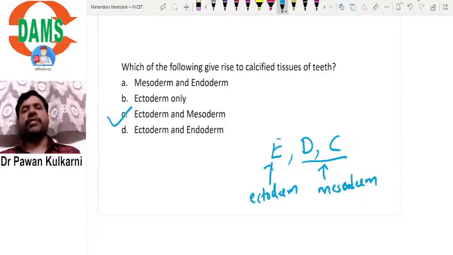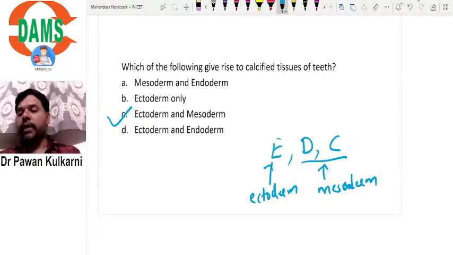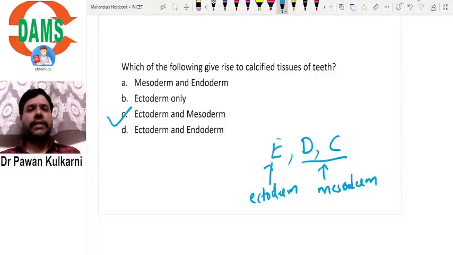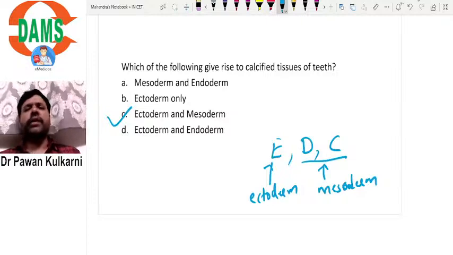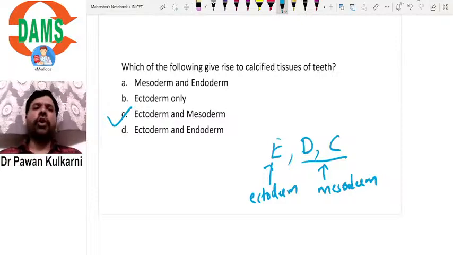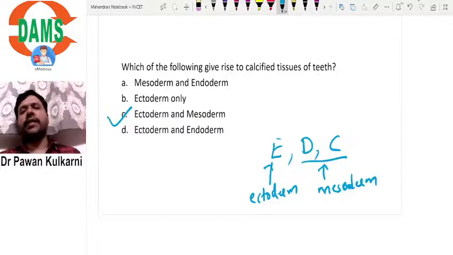So these are the questions which have appeared in the recent November INICET paper. All these questions have been discussed and they are straightforward. This time the questions have been a bit simpler. Otherwise, genetic aspects are usually more common in INICET. Such questions are usually asked in the NEET paper.